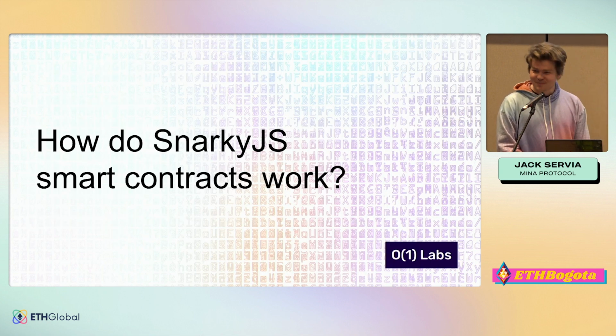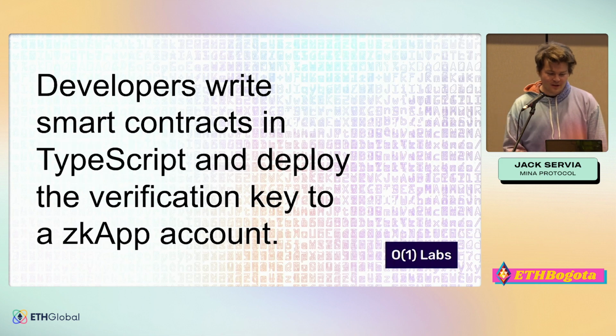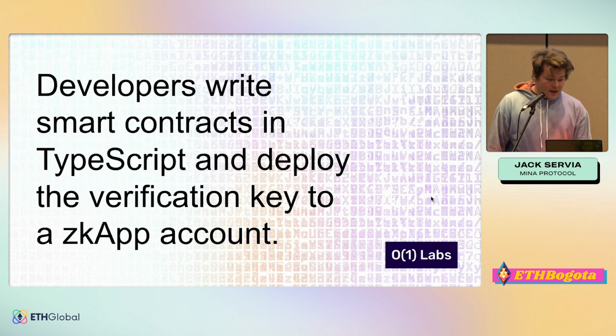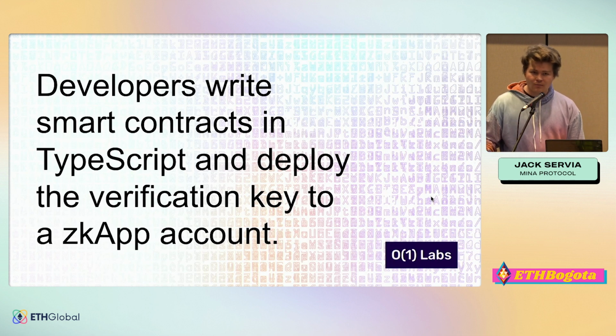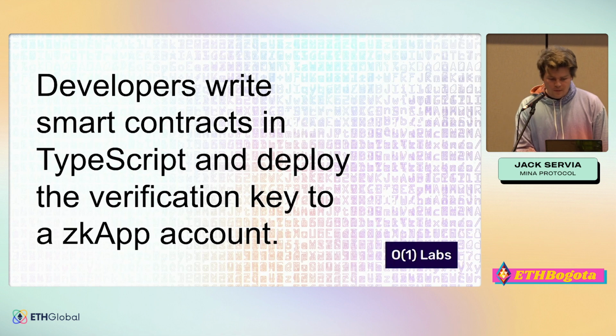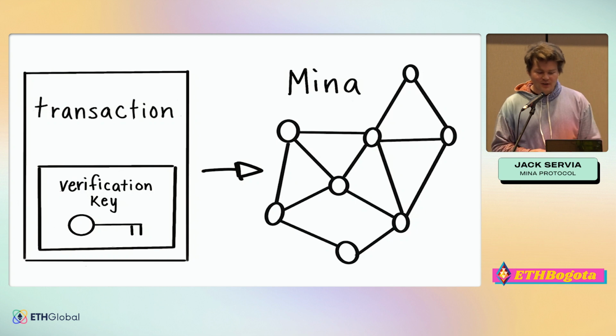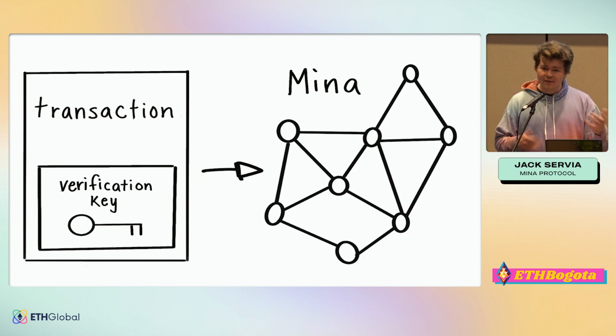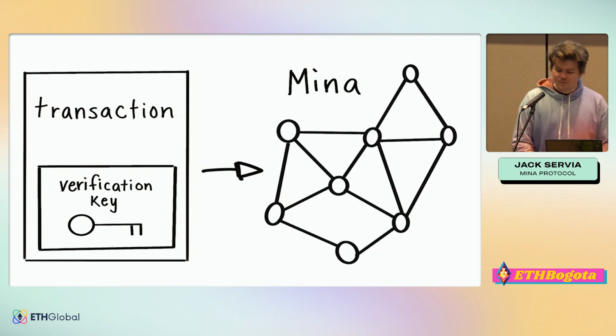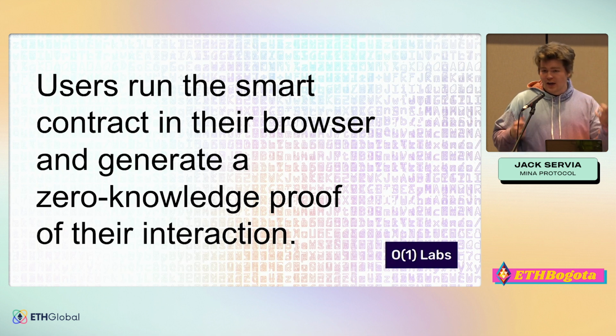And this opens the door to a lot of cool things. One of them is SnarkyJS smart contracts on Mina protocol, which we'll dive more into in a little bit. So in this paradigm, developers write smart contracts in TypeScript, and they deploy the verification key to a zkApp account, which is just a specific kind of account on the Mina protocol. What this looks like is, we write our application, we send a transaction with the verification key, which is just an artifact that's generated. You can think of it as sort of like a commitment to our code with extra features, which is that we can use this key to verify zero knowledge proofs that we generate for this code. And only this verification key lives on Mina.